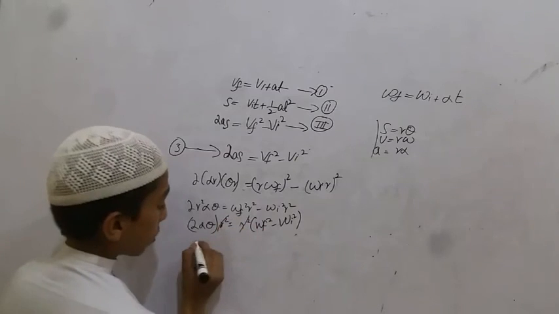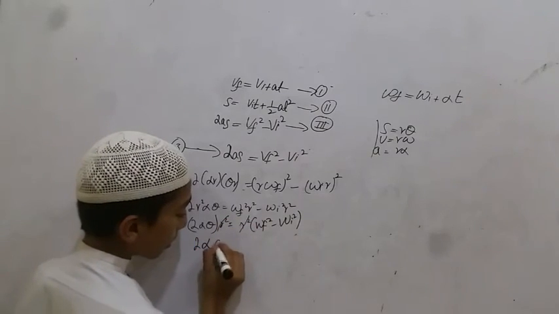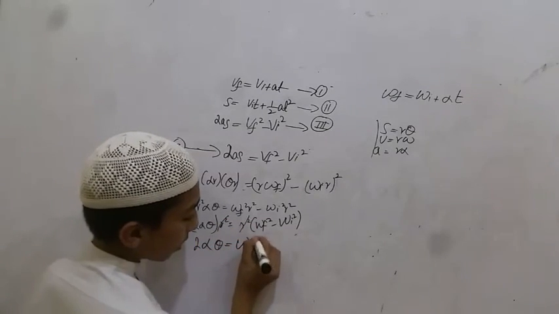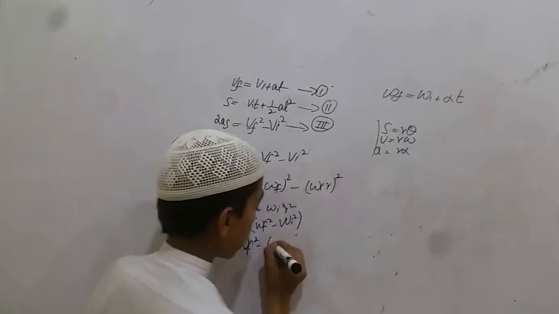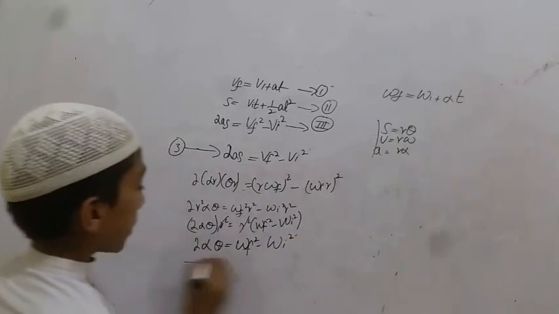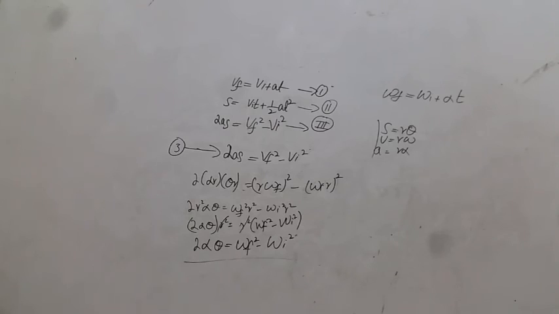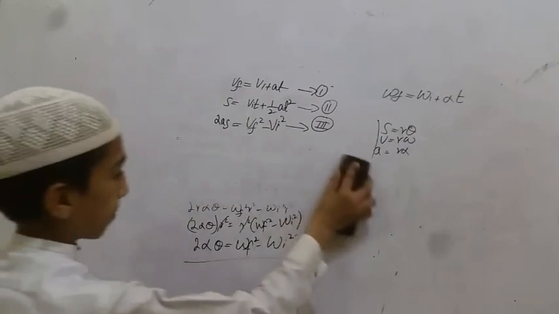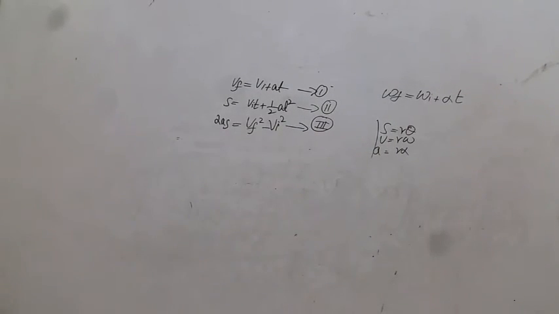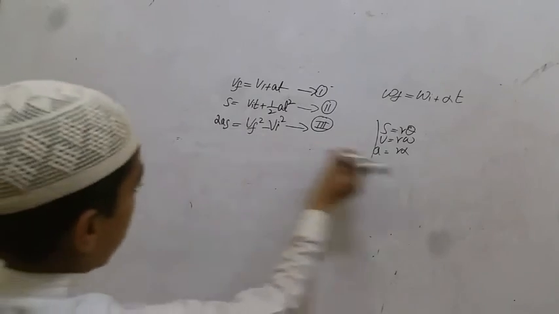So 2 alpha theta is equal to omega f square minus omega i square. This is the third equation for angular motion, which is the required equation.